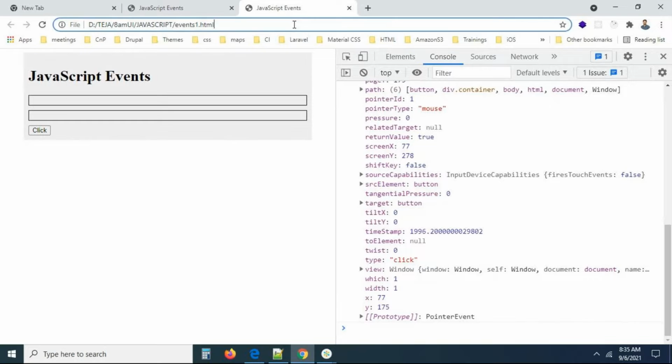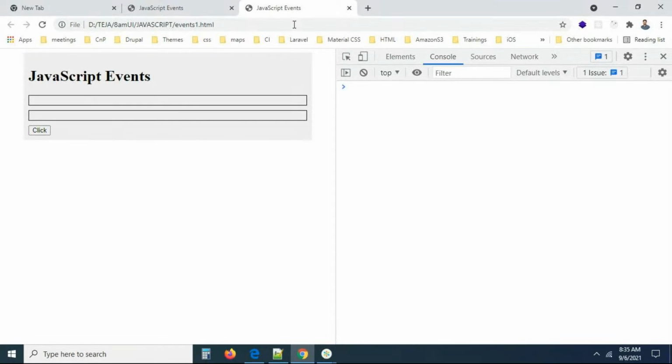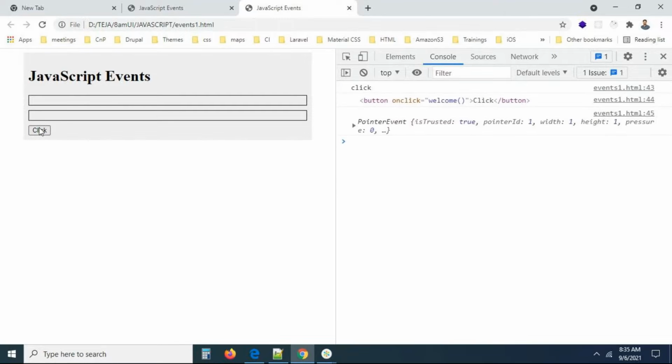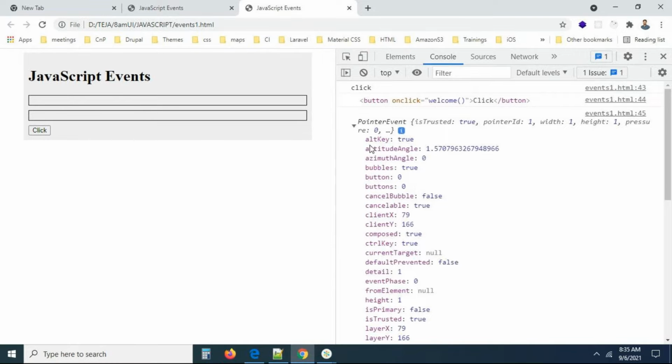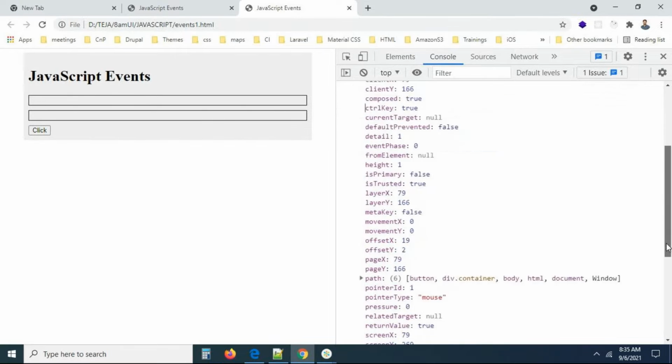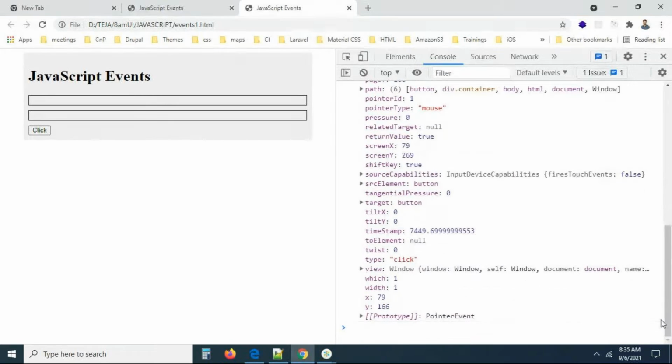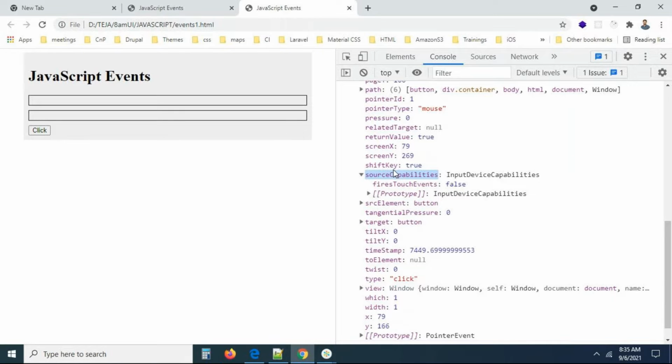Now I'm pressing control, shift and alt, all the keys. Now I'm clicking the button. Now you can see the event is fired. I pressed three keys, guys. Here you can see altKey is true and ctrlKey is true. When I'm pressing control plus something, how do we know what I want to do? Now shiftKey is also true. If you press alt plus click the button, now you can see altKey is true.